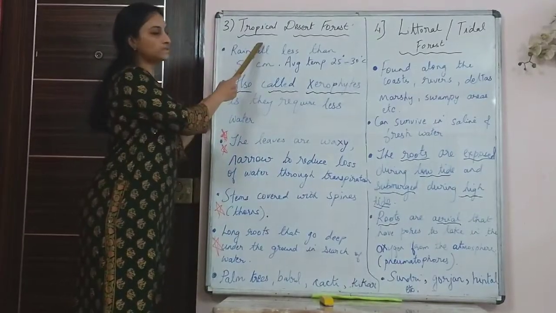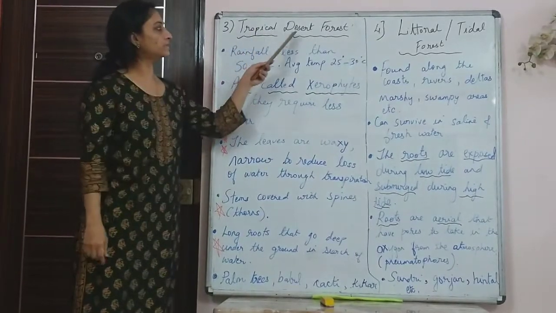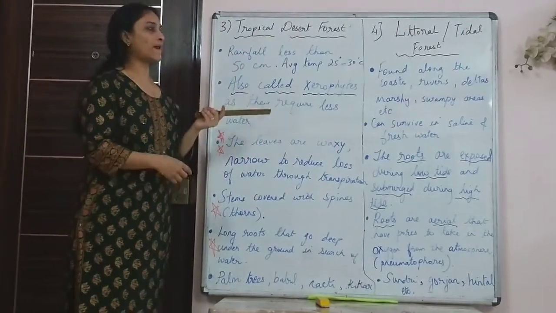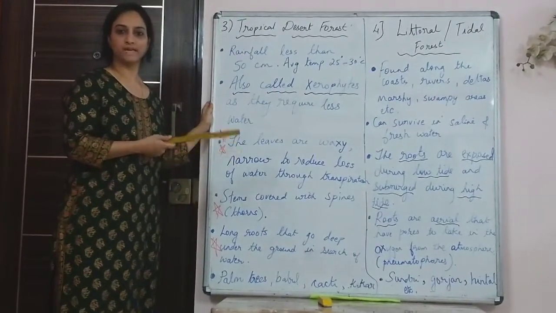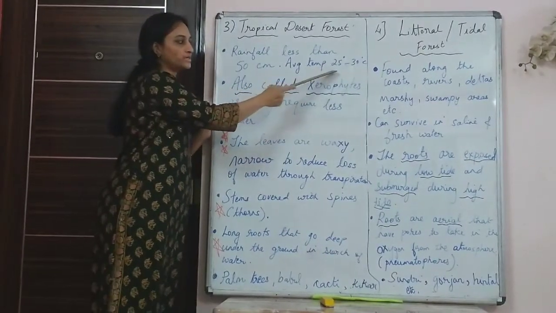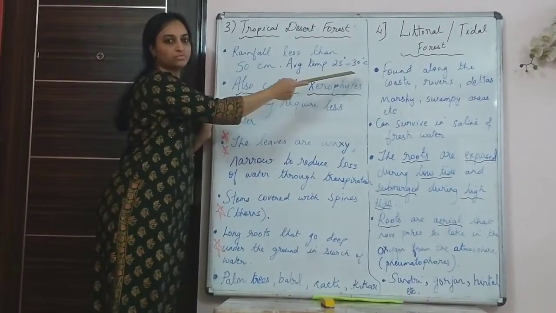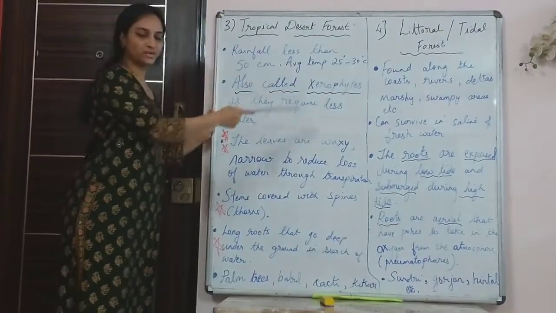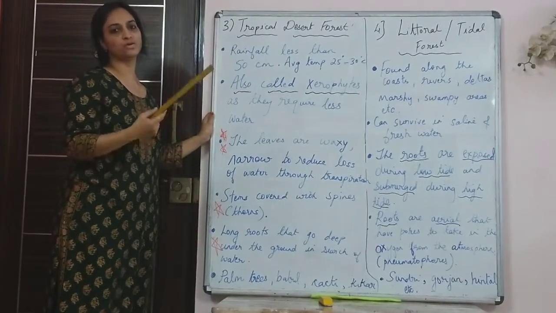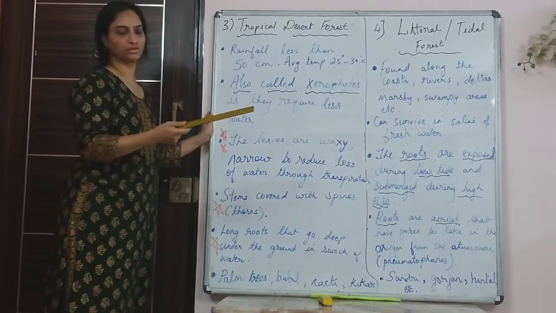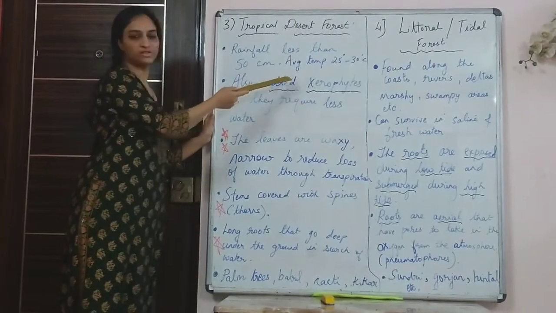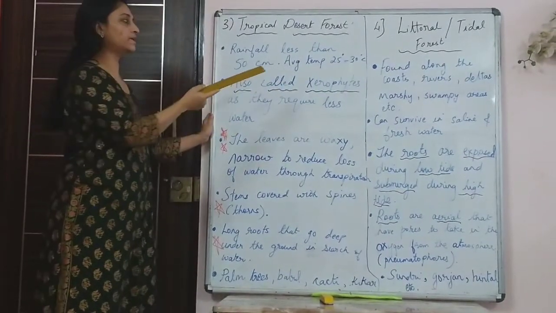Okay, now we will start with the third type of vegetation, which is tropical desert forest. As the name says, desert, obviously the plants that grow here require less amount of water. The average temperature here is between 25 to 30 degrees Celsius. So obviously the trees or the plants that grow here will require less water, and they can also survive in high temperature. So rainfall is less than 50 centimeters, and the average temperature is around 25 to 30 degrees Celsius.